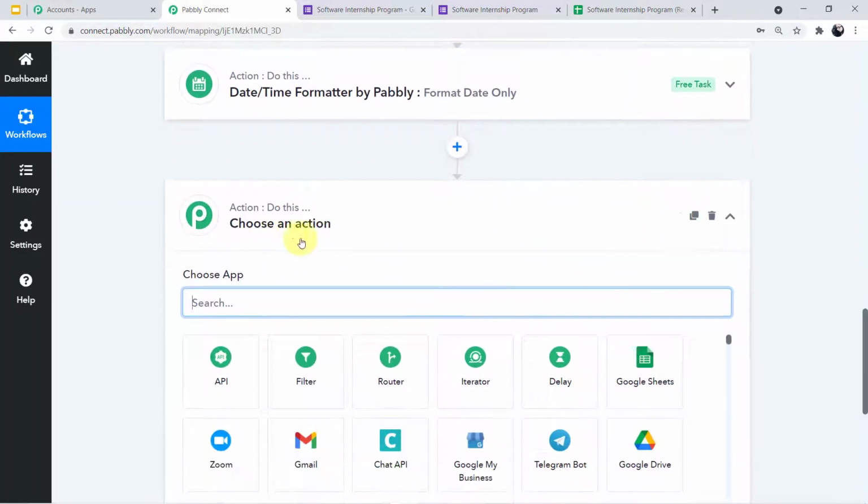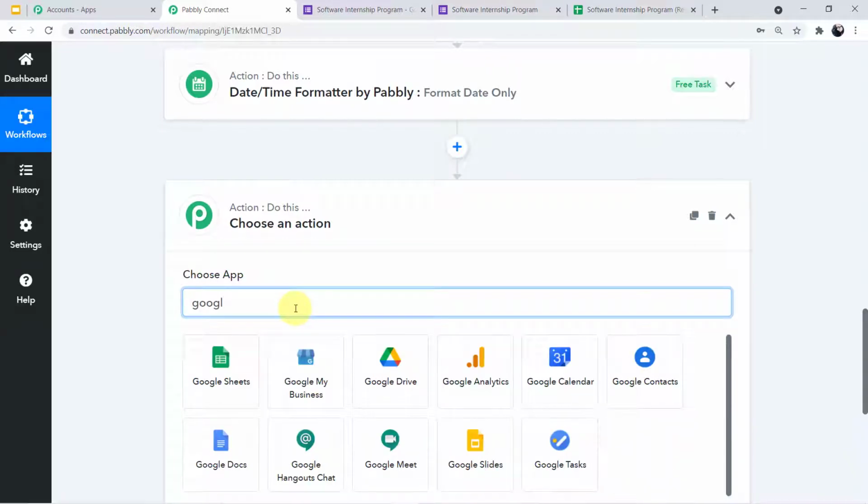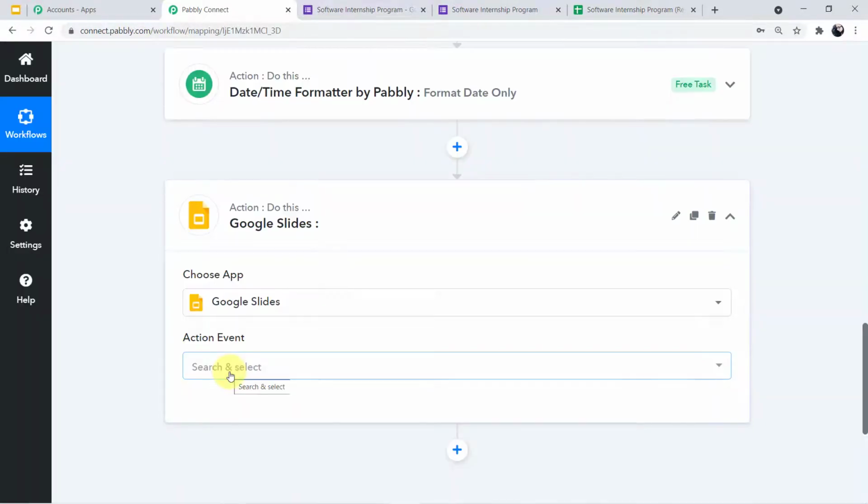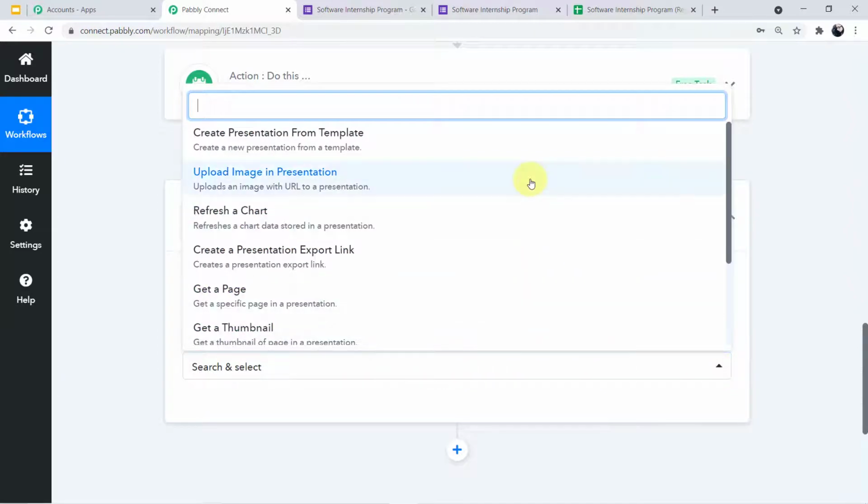Let it load and another tab for application will emerge in front of you. We have to choose our next application, which is Google Slides. So come to the search field and search for Google Slides. Here you can see on my screen, click this and a new field of action event has come in front of you. If you click this arrow, you can see the various action events, and we will choose the particular action event, which is create presentation from template.